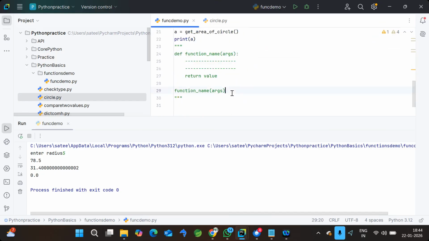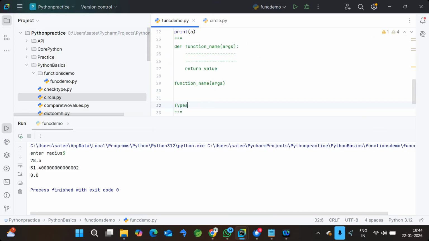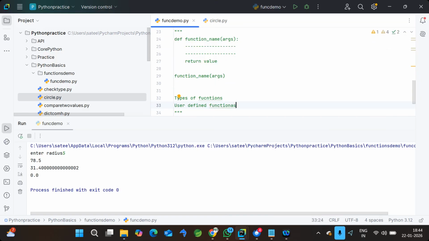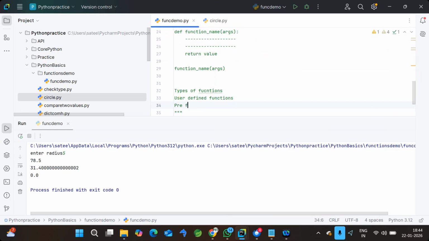So now we have different types of functions in Python. The first one is user defined functions, like what we just wrote; we technically call it a user defined function, meaning we can write our own functions as per requirement. The second one is predefined functions. We have so many libraries and modules available in Python that internally consist of functions. We can import and use them wherever required. You don't need to redefine them. So that is what we call predefined, or inbuilt functions.